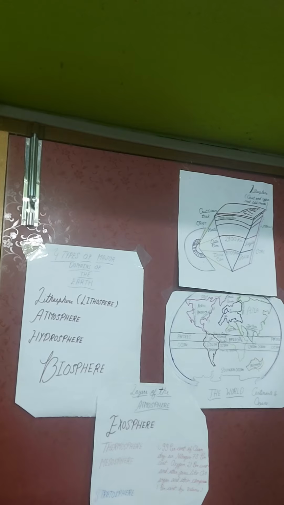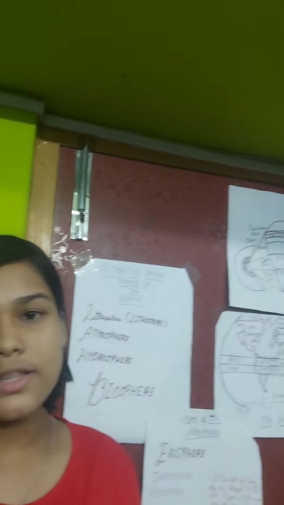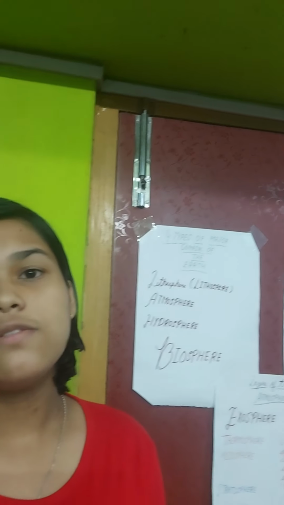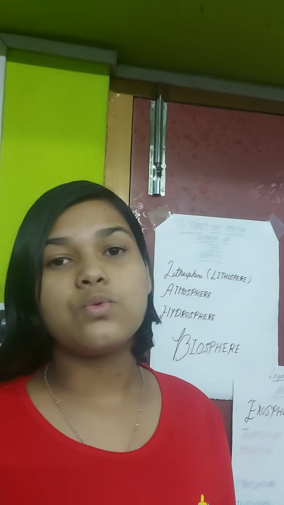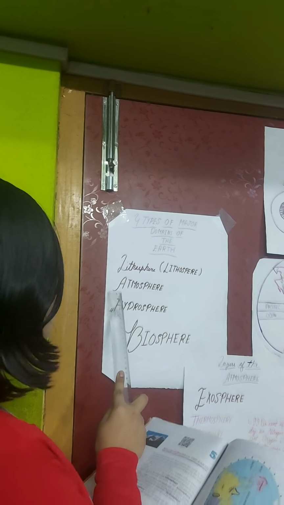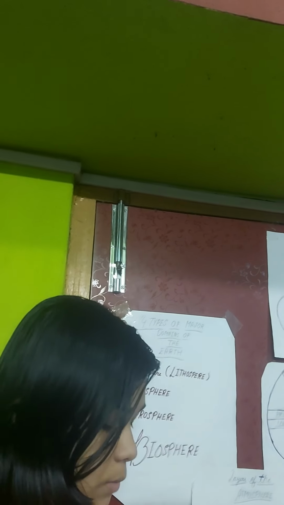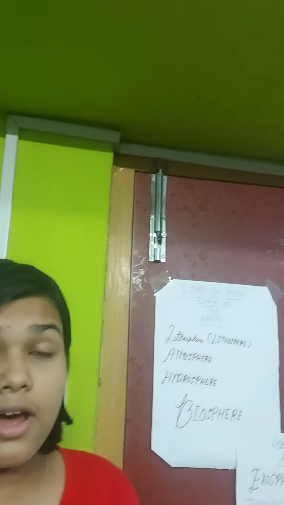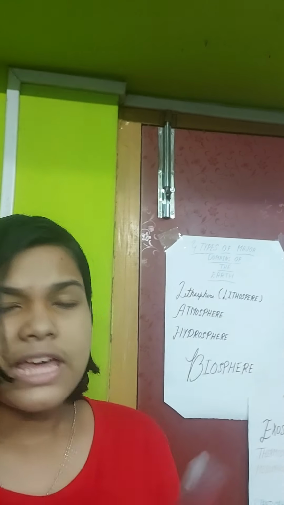So, the question is, what is lithosphere? The solid portion of the earth is called lithosphere. It comprises the rocks of the earth's crust and the thin layers of soil that contain nutrient elements which sustain organisms. Now the second one is atmosphere. So what is atmosphere? The layer of gases that surrounds the earth is called atmosphere.